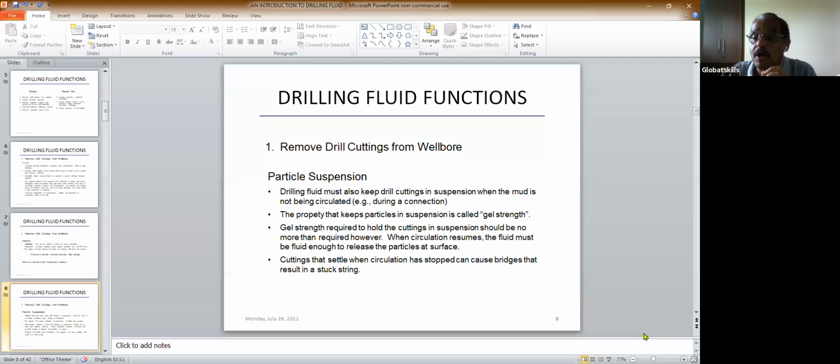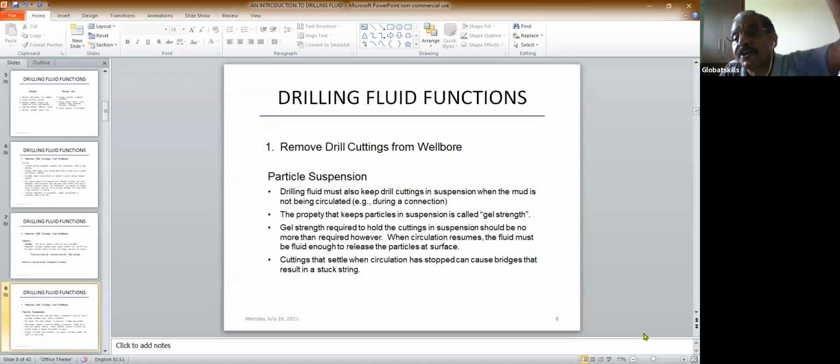So this is the job of a mud engineer, to control all these parameters so that you can remove the cutting. You see, the very important thing in drilling fluid is to remove the cutting. Number one purpose is to remove the cutting. Cuttings that settle when circulation has stopped can cause bridges, and the result is stuck string.